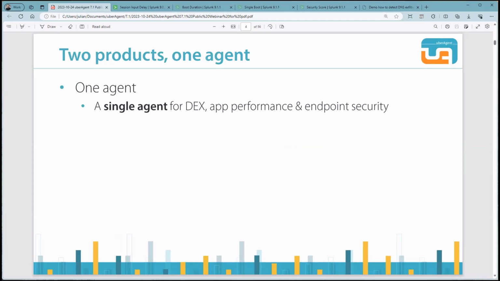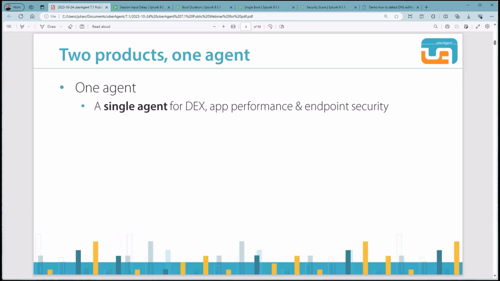I've just mentioned that there are two Uber Agent products. The handy fact about these two products is that both are combined in a single agent. So we created one software that is capable of collecting metrics for the digital employee experience, application performance, and endpoint security. What makes it even better is that by combining these two products, we gain lots of synergy effects.